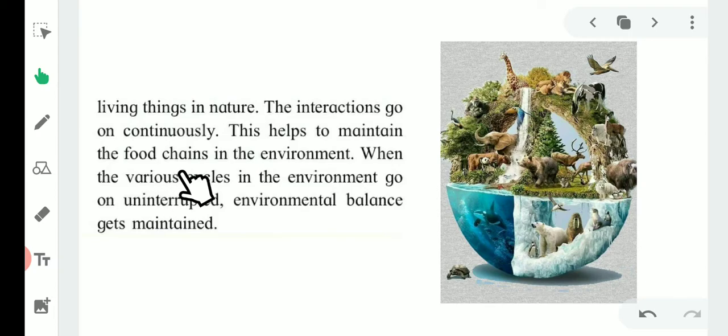This helps to maintain the food chain in the environment. When the various cycles in the environment go on uninterrupted, the environmental balance gets maintained, which means if there is interruption, there is no environmental balance. If the food chains are continuously going on uninterrupted in the environment, only then is the environmental balance maintained on the earth.